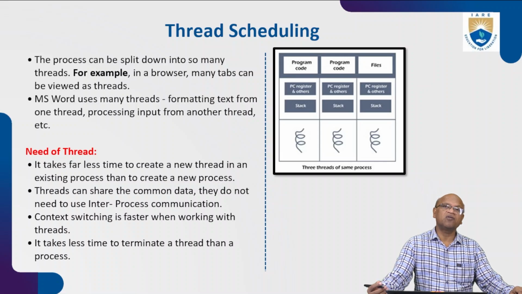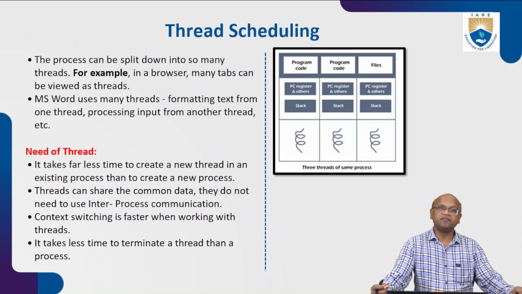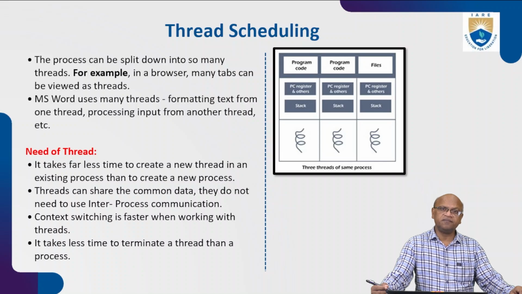For example, in a browser, many tabs can be viewed as threads. MS Word uses many threads: formatting text from one thread, processing input from another thread. Like this, there will be a number of threads for executing one process. Now, the need of threads. It takes far less time to create a new thread in an existing process than to create a new process.